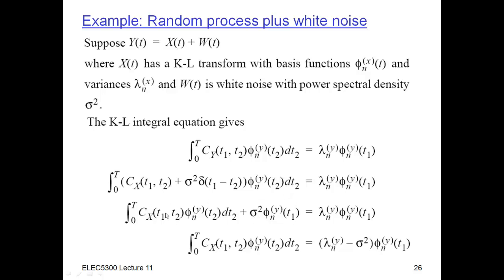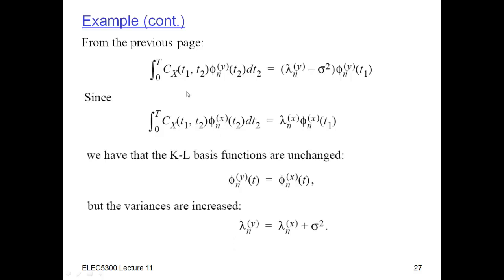And this. Right? So now I can take this one here and say, hey, that looks exactly like this, so I'm going to take this and move it over to the other side. I'm going to get a lambda minus sigma squared down here times the phi sub n. Okay. So now I'm going to take this thing here and move it to the next page. So this is the previous page, equations.